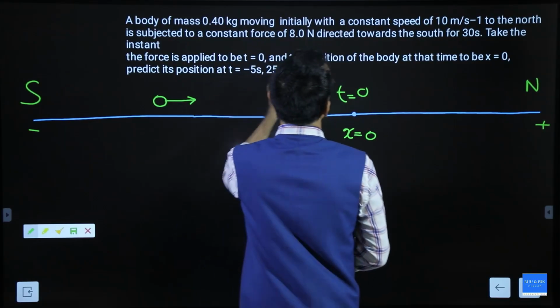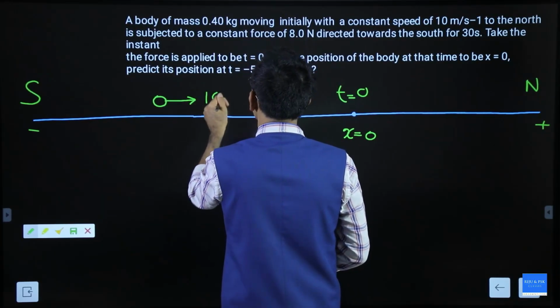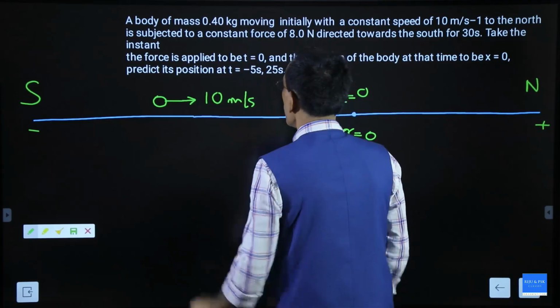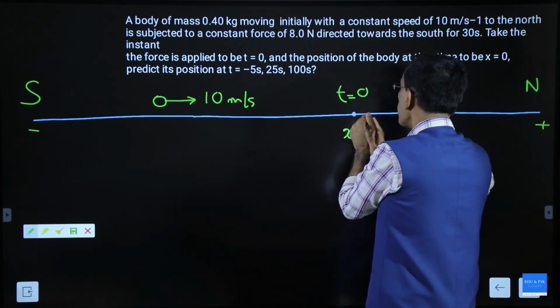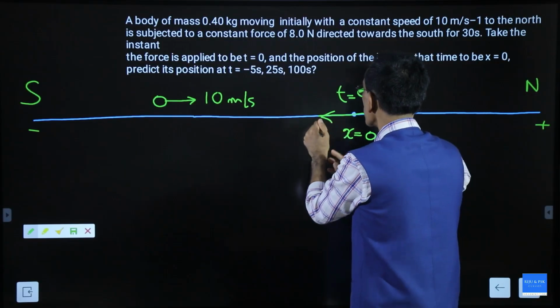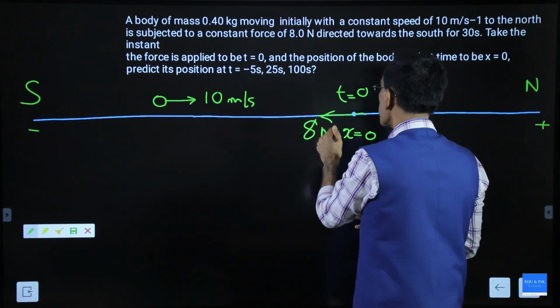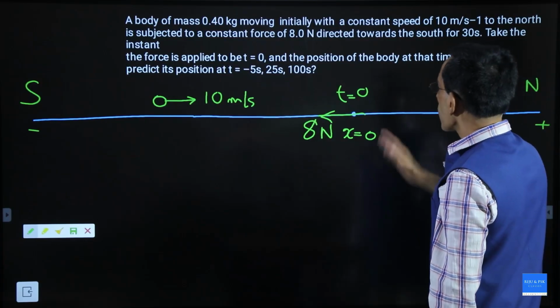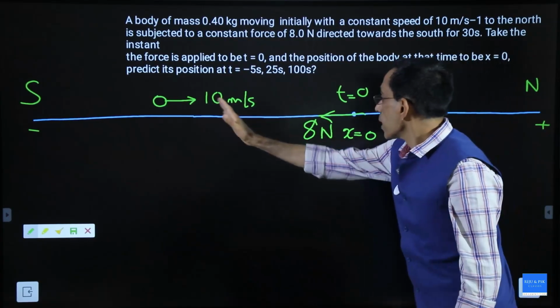And what was the speed of the body? It was coming with a speed of 10 meter per second. And when the body reached this point, a force started acting in this direction. How much force? There was a force of 8 Newton.